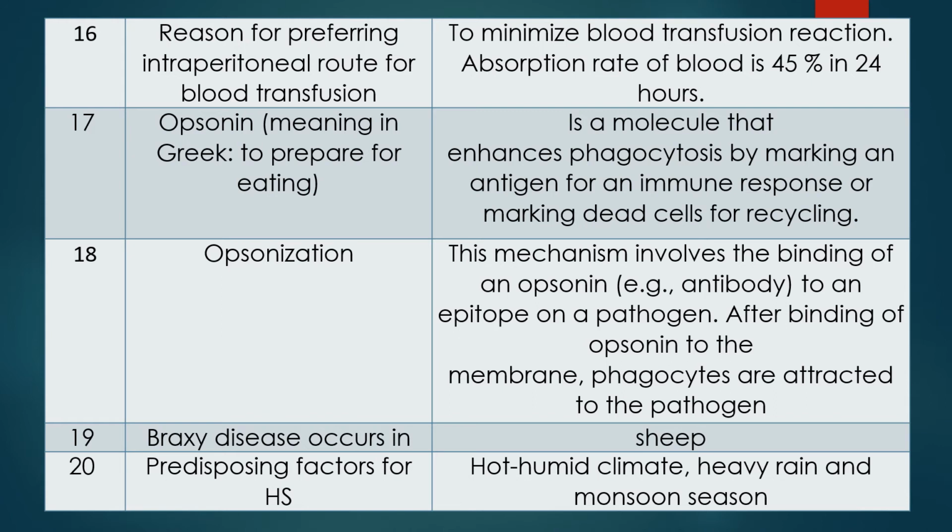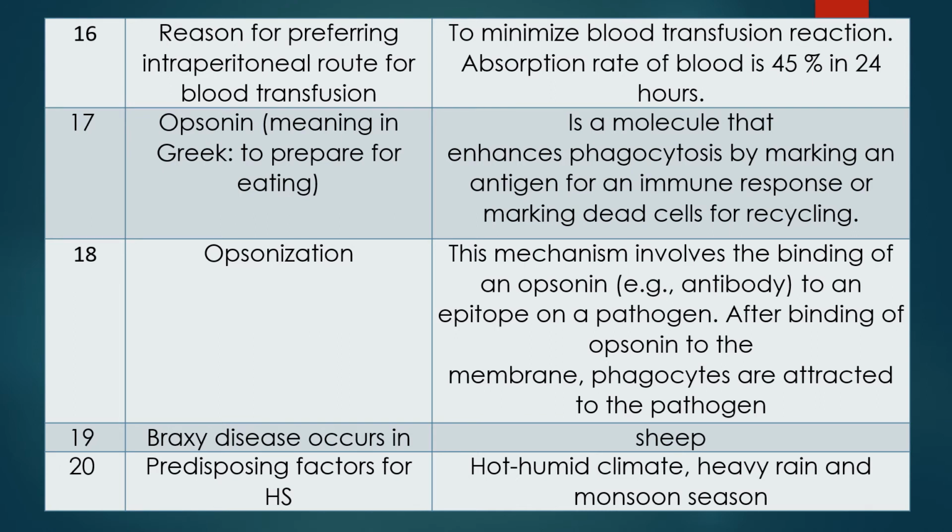Similar question, question number 18. Opsonization. From the word opsonin, there is a mechanism called opsonization. What is that? This mechanism involves the binding of an opsonin, that is antibody, to an epitope of a pathogen.